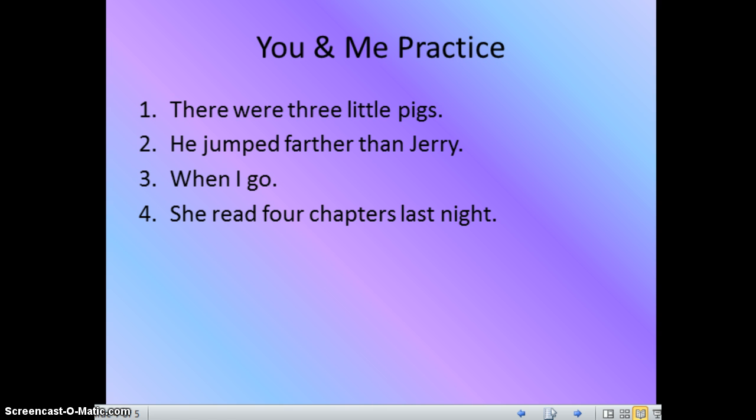Number 2, he jumped farther than Jerry. Our verb is jumped. It is an action word. And who or what is doing the action? He is. He is a personal pronoun that is telling who jumped. Number 3 says, when I go. Now this one has a verb, which would be go, and it also has a subject, who or what is going.